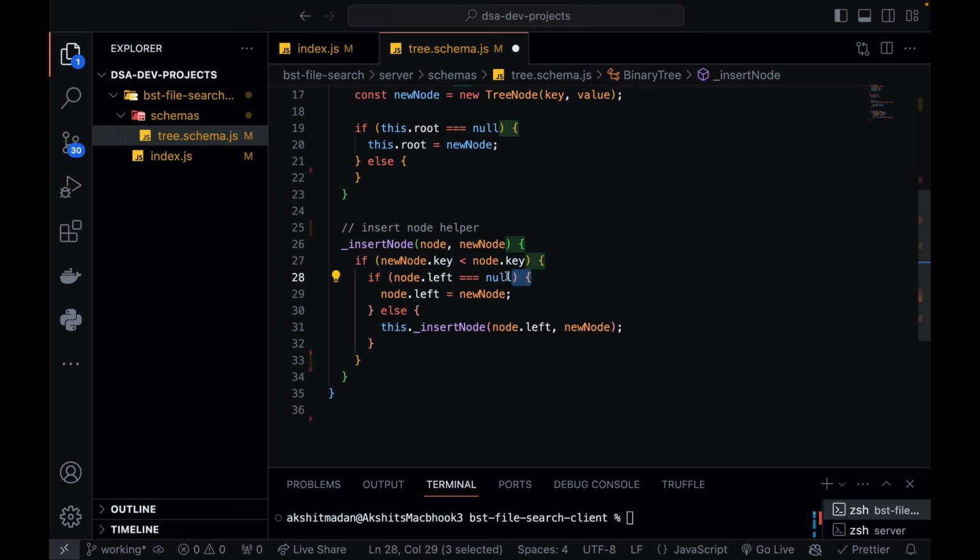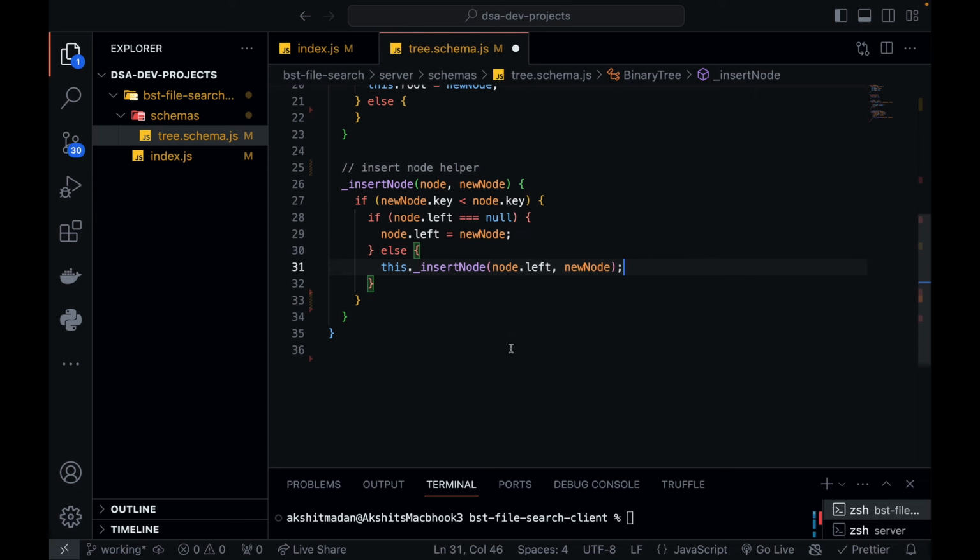But if the node already has a left child, right, then I cannot insert this new node as the left child of this node. I have to move on, but I can only move in the left direction. I cannot move in the right direction because the right direction should always be greater than the parent node. Calling this insert node recursion function again, but this time the parent is my node dot left.